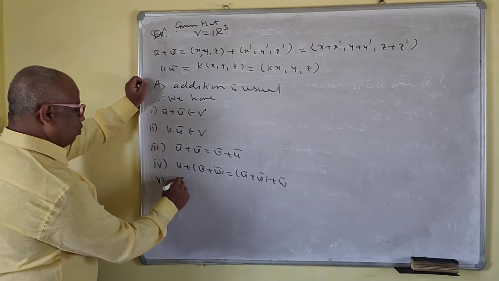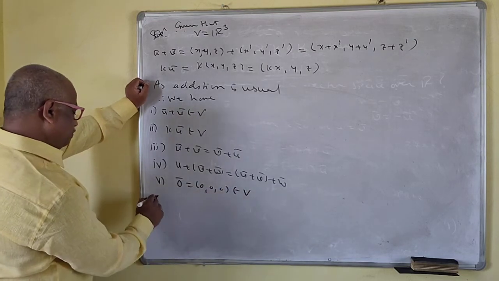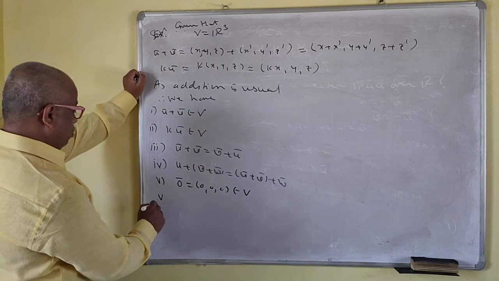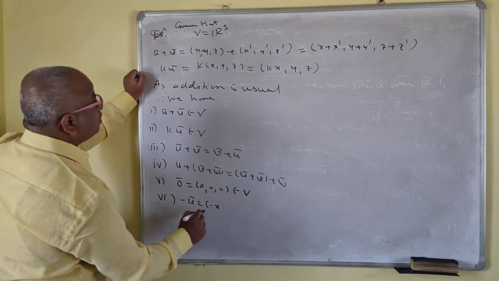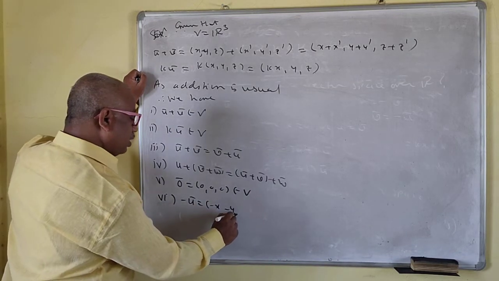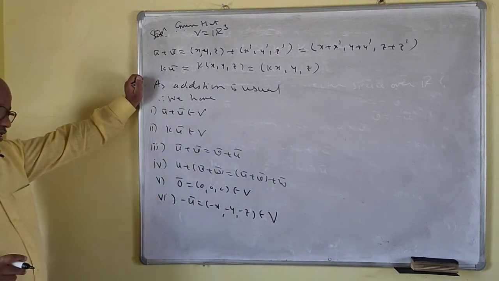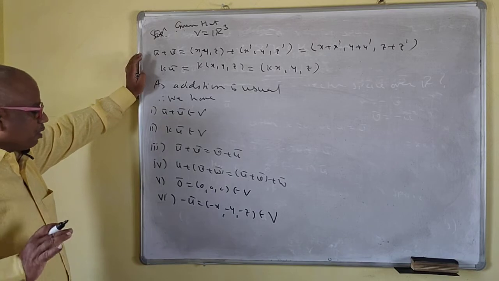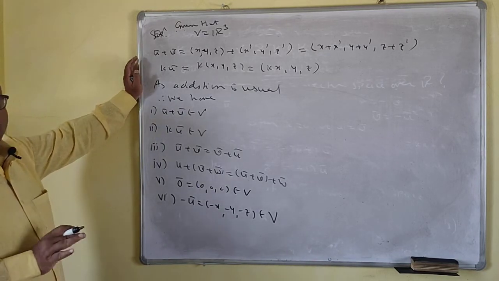Next, 0 bar is equal to 0 0 0 belongs to V. Minus u bar is equal to minus x, minus y, minus z belongs to V. No problem for this one. So all these 6 axioms are good here.